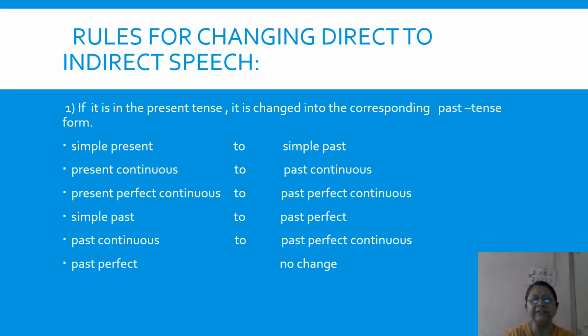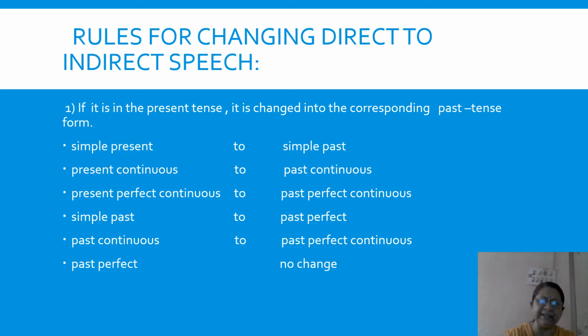If the sentence is in the present tense in direct speech, and we want it to change into indirect speech, it is changed into the corresponding past tense forms. The easiest is when you have present tense forms. So we'll start with that.